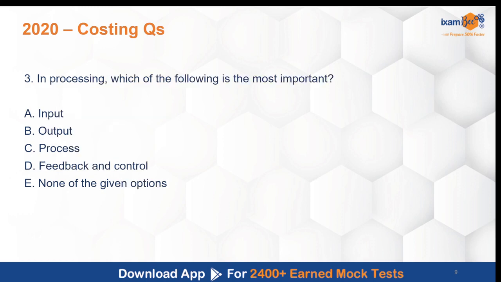Moving ahead, in processing, which of the following is the most important? Is it the input? Is it the output? Is it the process? Or the feedback and control? Or none of the given options?